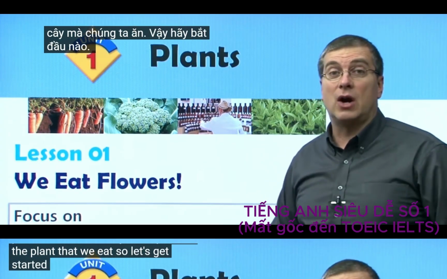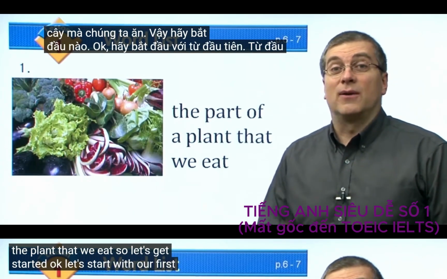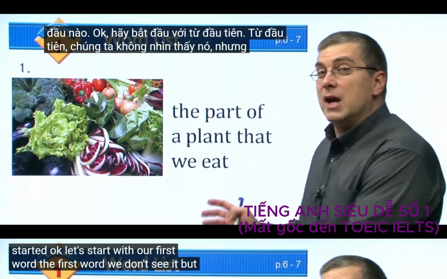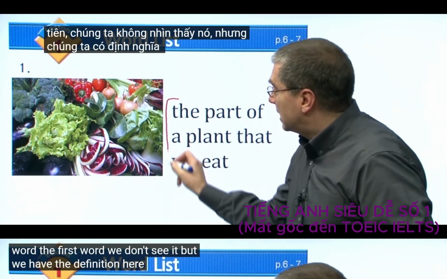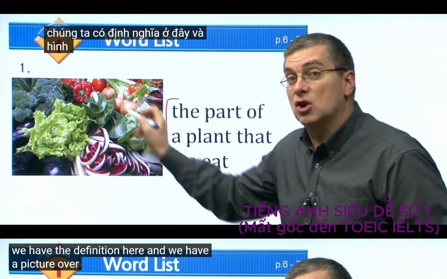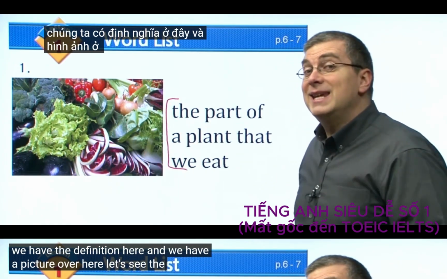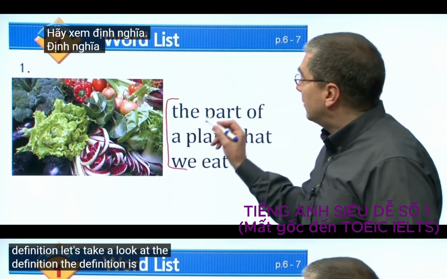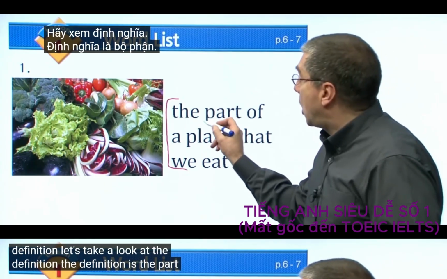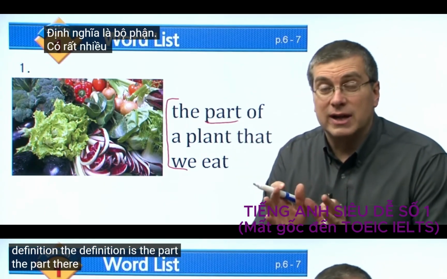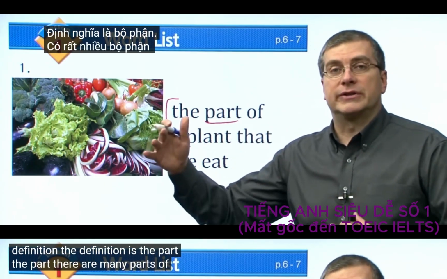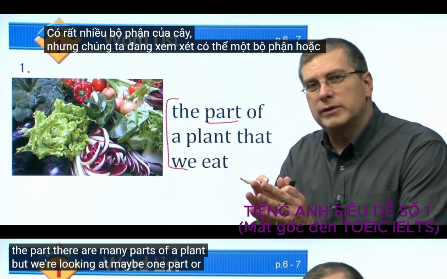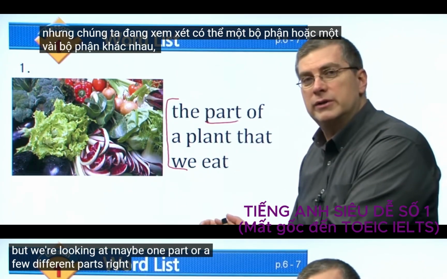So let's get started. Let's start with our first word. We don't see it, but we have the definition here and a picture over here. The definition is the part. There are many parts of a plant, but we're looking at maybe one part or a few different parts, right?